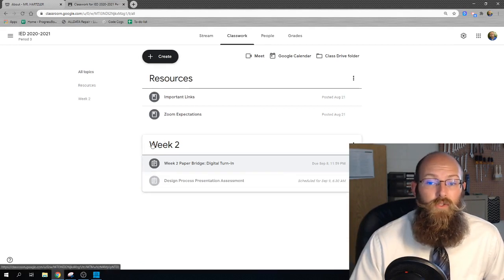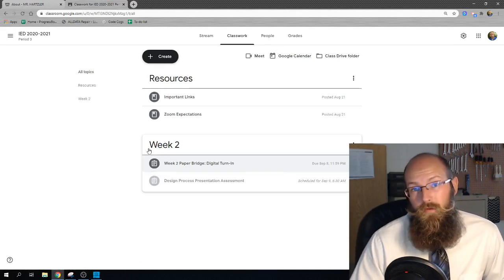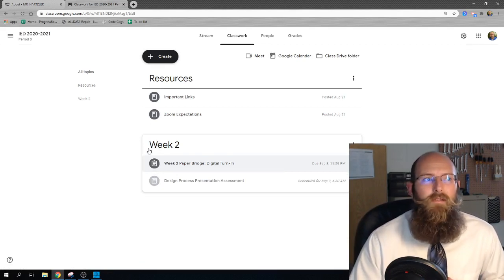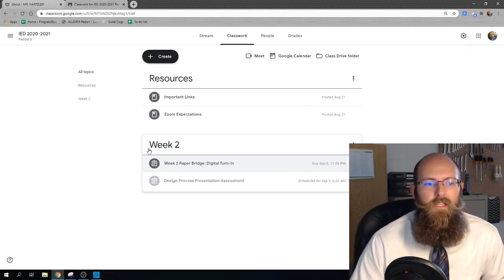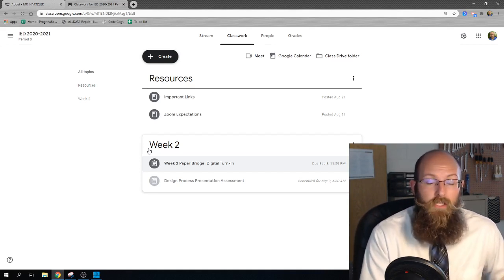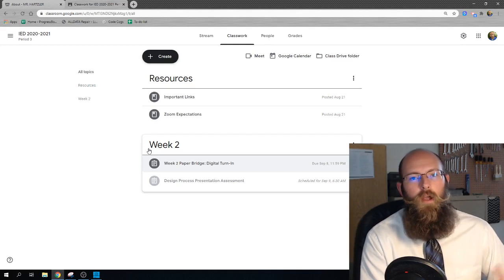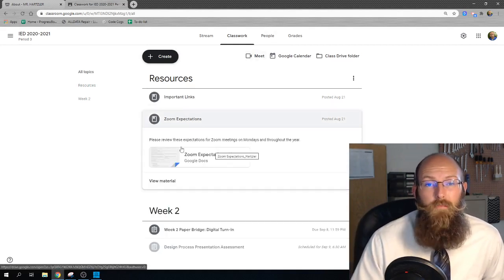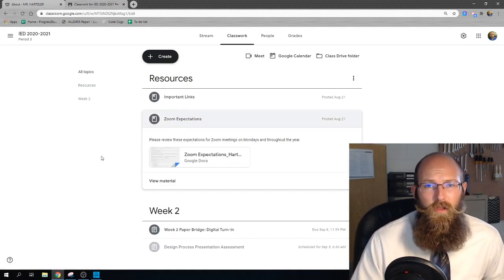And it'll keep going. We'll keep building. I'm going to try and label everything as week 2 and then week 3 and so on for all my classes, just to help organize. Some of them might end up being by the project. So instead of being like week 4, week 5, it might be compound machine project, and everything's going to be in that until we're done with that project. And let's see here, Zoom expectations. It's in here, but it's also on my website. I showed you all how to find that.